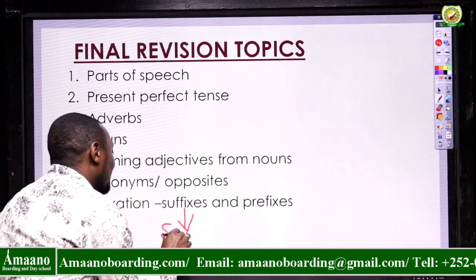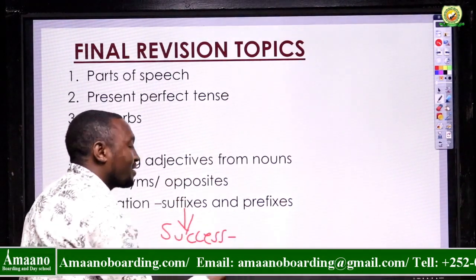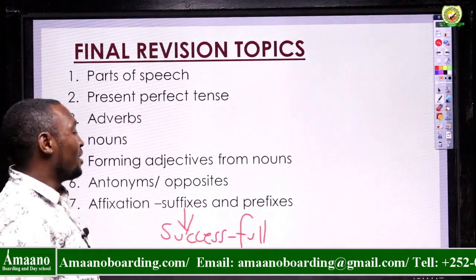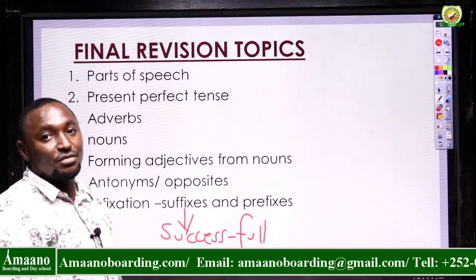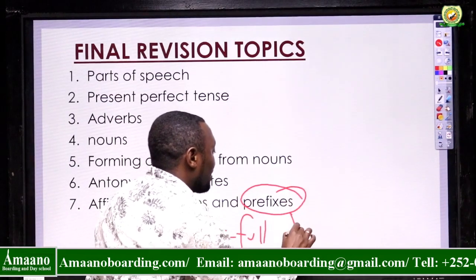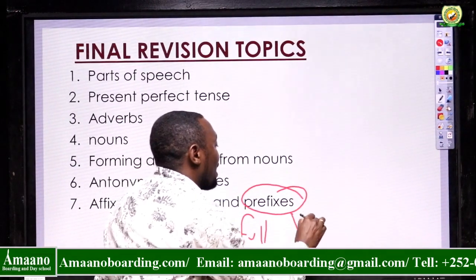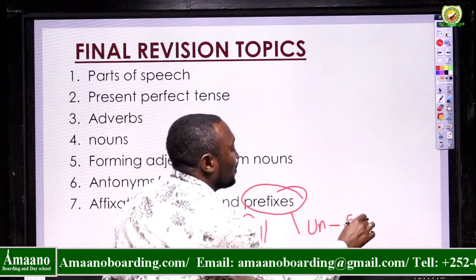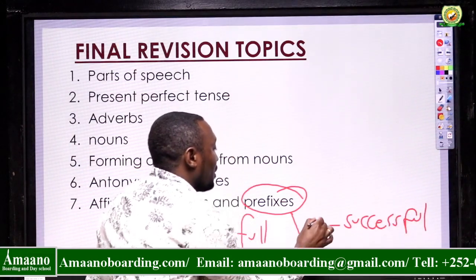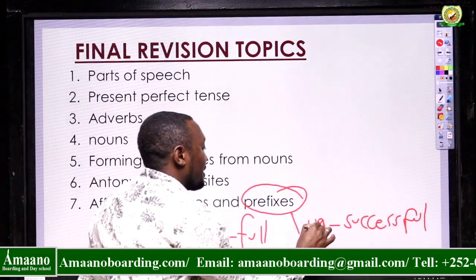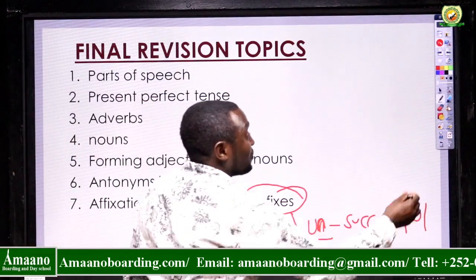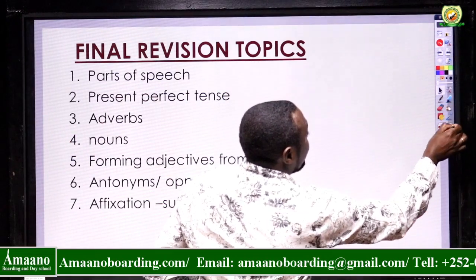For example, a suffix you add at the beginning. No, at the end. A suffix you add at the end of a word. For example, successful. Success, that's a word. Then you can add a suffix, successful. Okay, that's a suffix. Just remember it is added at the end. Then we have the prefix, which is added at the beginning. For example, unsuccessful. Okay, so the prefix is added at the beginning, while the suffix is added at the end. So you need to remember that.